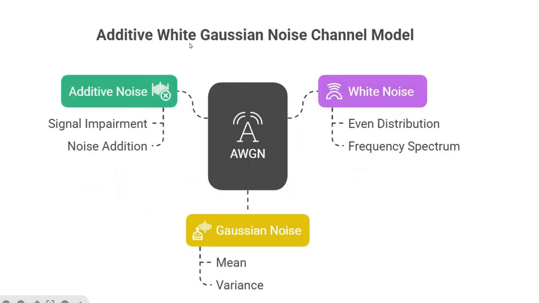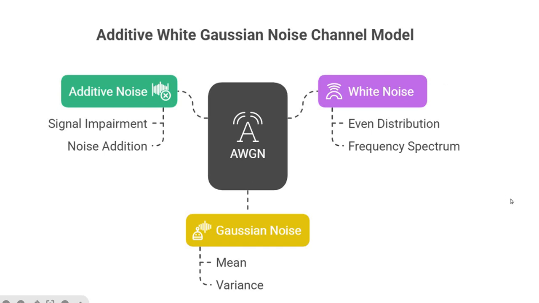So here, the additive white Gaussian noise channel model is a fundamental model in communication theory, and it represents a channel where the primary impairment to the transmitted signal is the addition of random noise. This noise is characterized by two key parameters. The first is the additive noise. This additive noise is simply added to the signal.